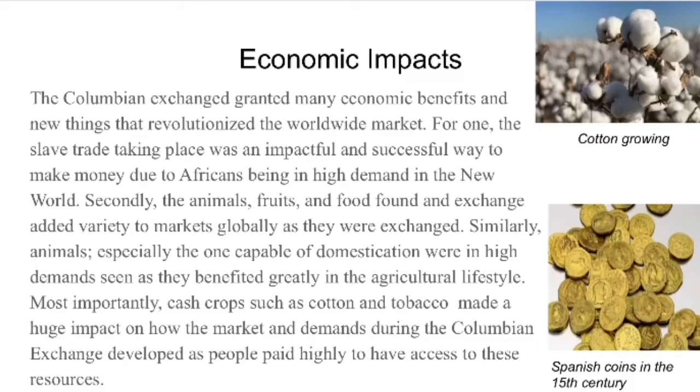The Columbian Exchange granted many economic benefits and new things that revolutionized the worldwide market. For one, the slave trade taking place was an impactful and successful way to make money due to Africans being in high demand in the New World. Secondly, the animals, fruits, and food found in exchange added variety to the market globally. Similarly, animals, especially the ones capable of domestication, were in high demand, seeing as they benefited greatly in the agricultural lifestyle. Most importantly, cash crops such as cotton and tobacco made a huge impact in how the market and demand played out during the Columbian Exchange, as people developed and paid highly for these crops to have access to them.